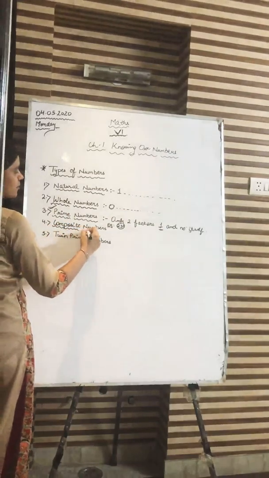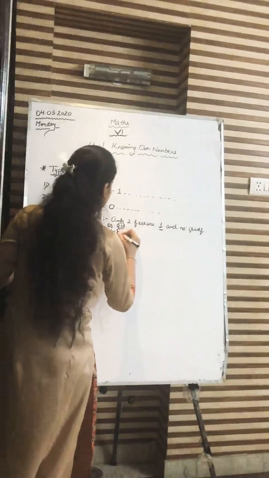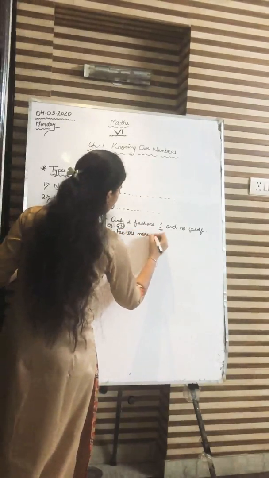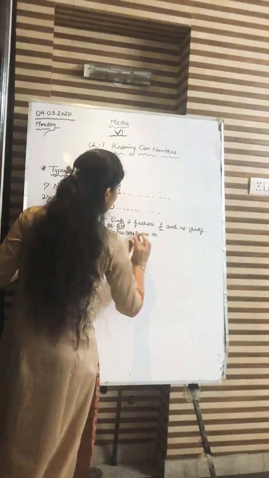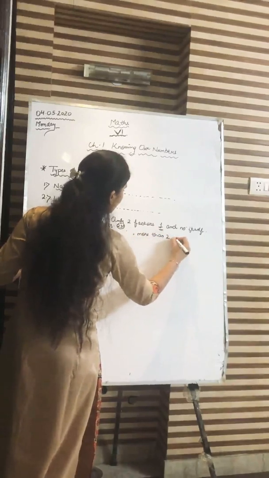Secondly, what are composite numbers? Composite numbers have more than 2 factors.